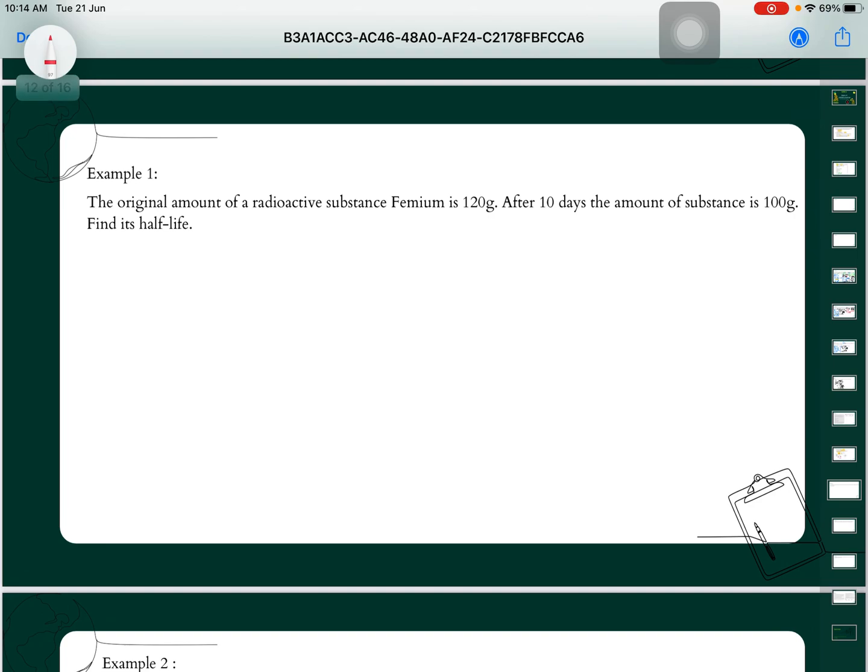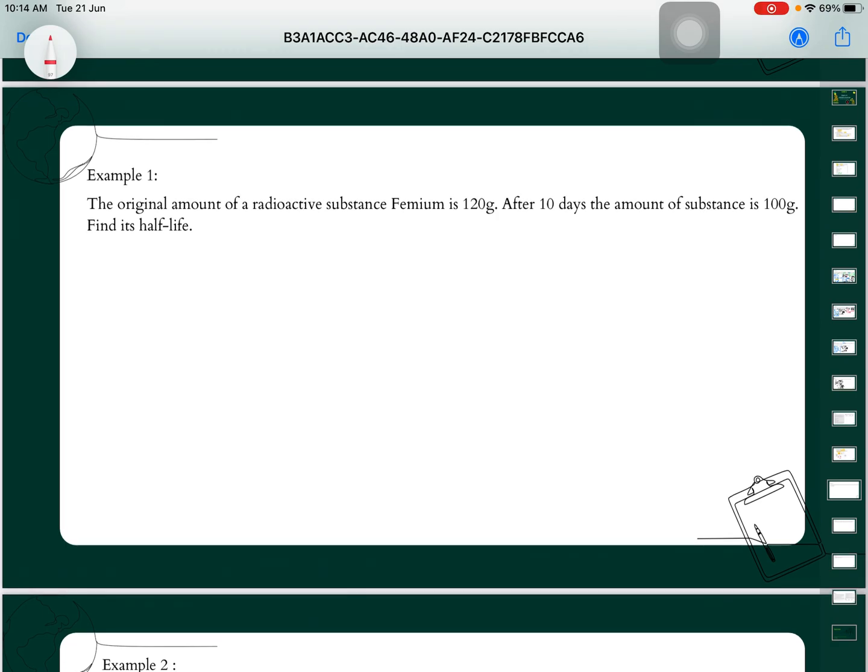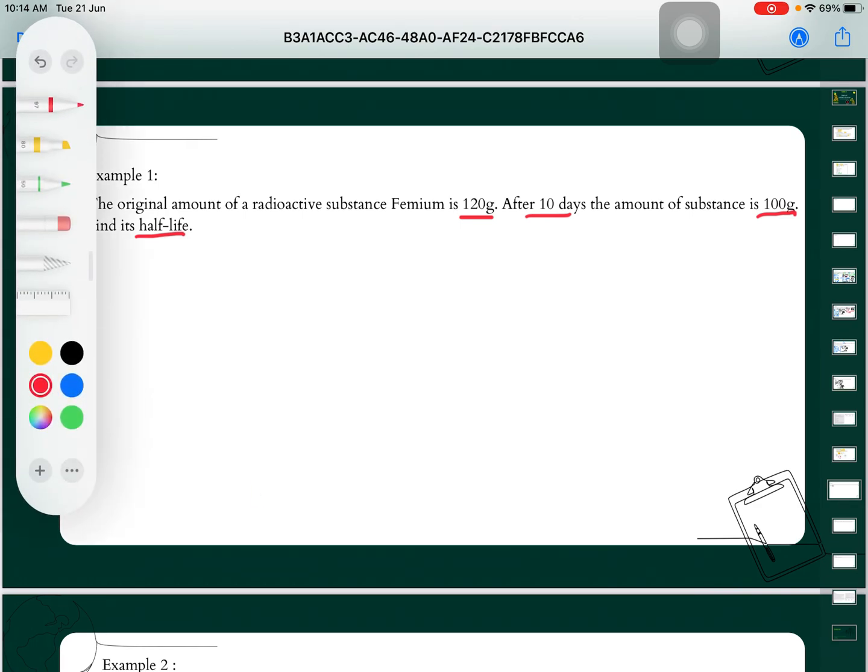Okay, let me try to solve number 1. The original amount of the radioactive substance is 120 grams. After 10 days, the amount of substance is 100 grams. So we want to find its half-life.